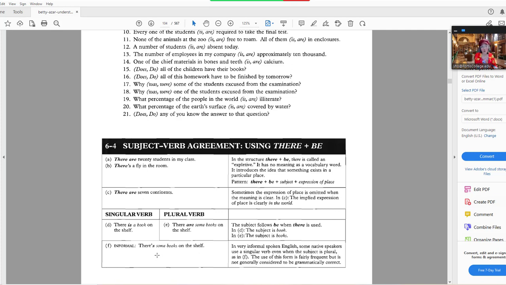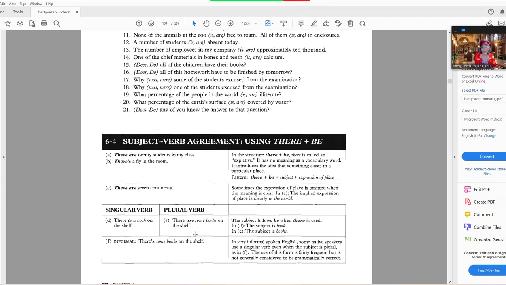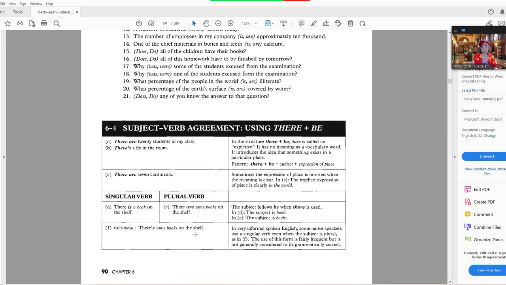This is very informal English. In very informal spoken English, some native speakers use a singular verb when the subject is plural. This use of this form is fairly frequent, but it's not grammatically correct. So this is not correct English. You don't say there's some books on the shelf. You're supposed to say there are some books on the shelf. So you can't always go by what native speakers say in English. So when you write your academic research papers, you have to write correctly. There are some books on the shelf.